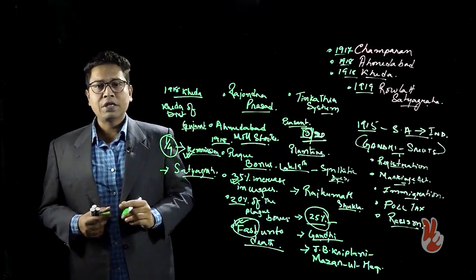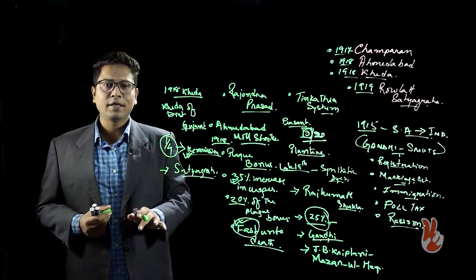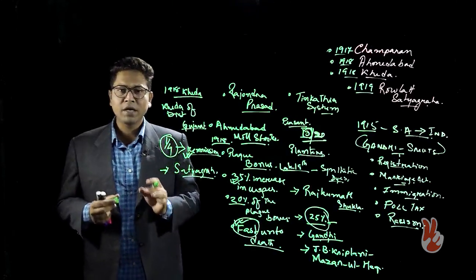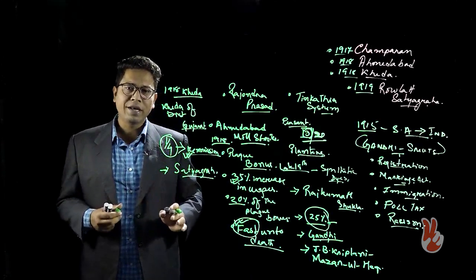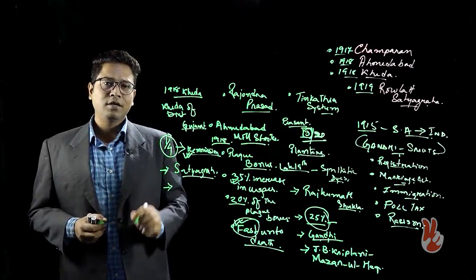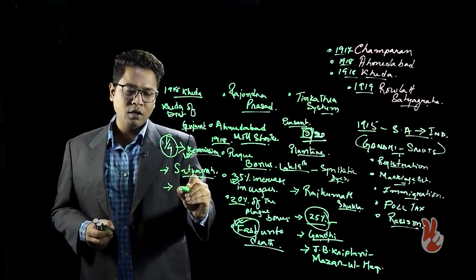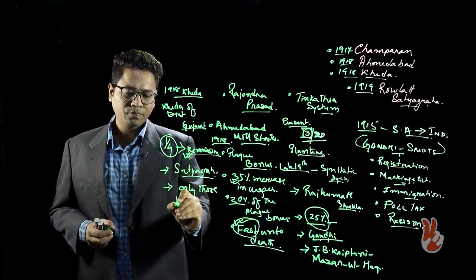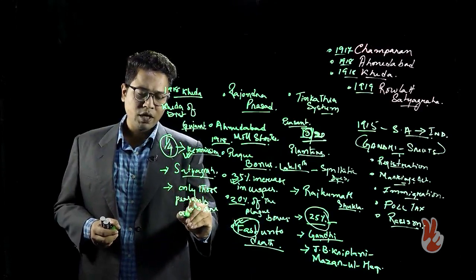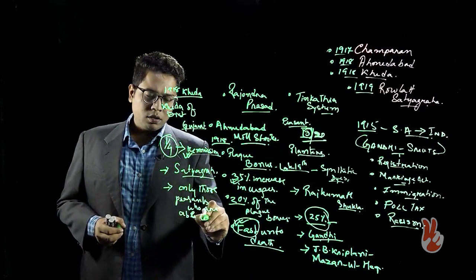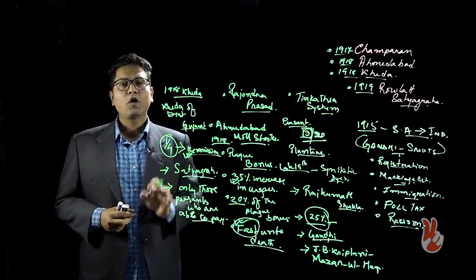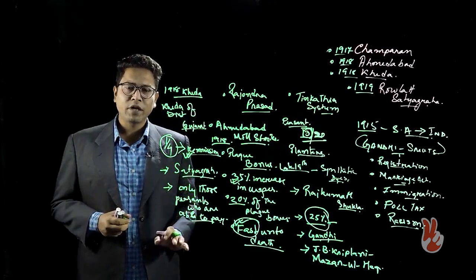All right, and although the government did not relent in this case, a secret order was passed. Although there was no public response by the government, publicly they would not relent, but there was a secret order passed by the government in this instance, that only those peasants who are able to pay are going to pay the taxes for that particular year. Not all peasants, only from those peasants who are able to pay would taxes be collected.